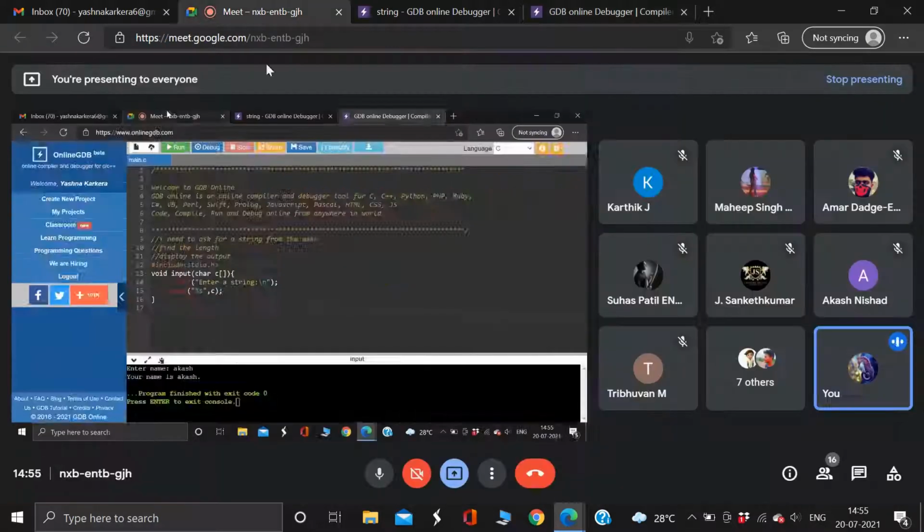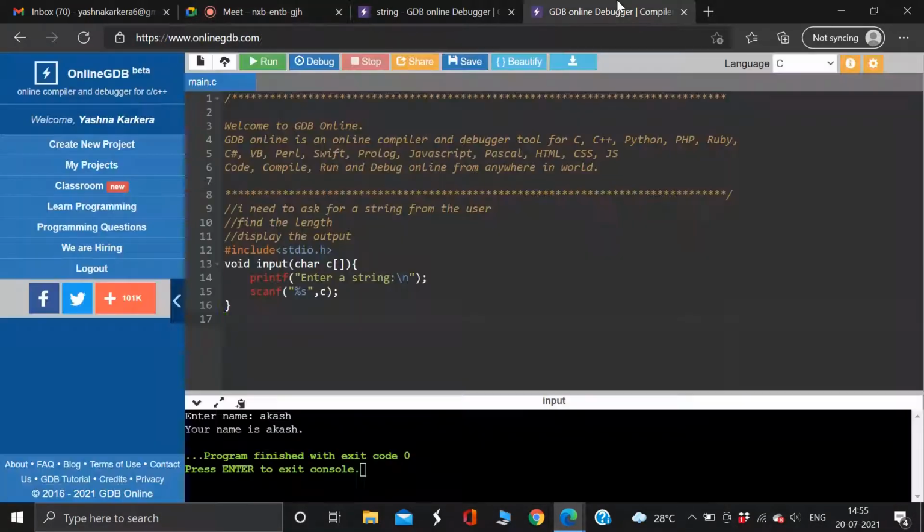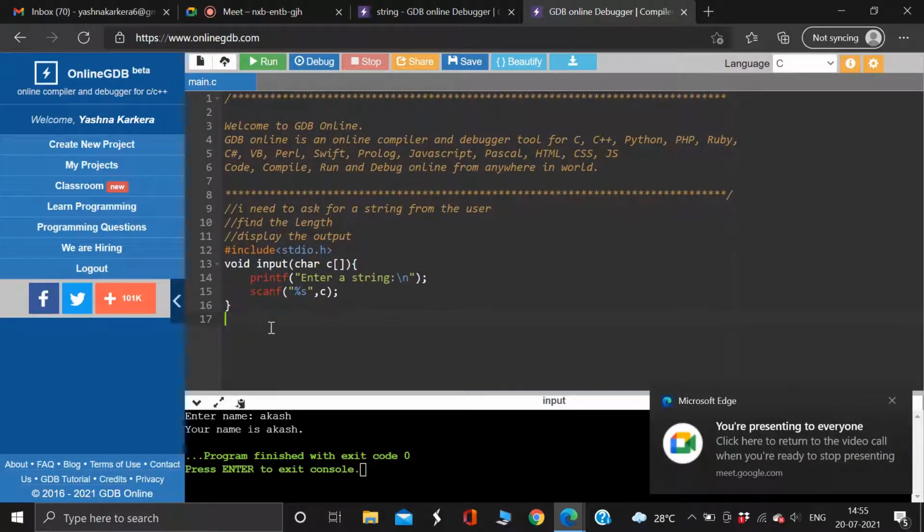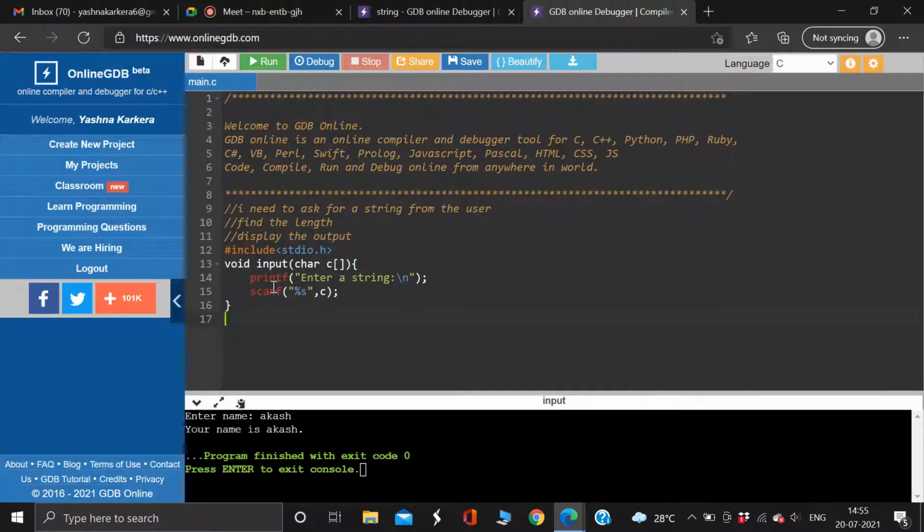Now, let's go to the code. So suppose we are writing this input function, where we are using void, we are not returning anything. Then shouldn't it be char star C bracket? No. Why don't we use that here? Arrays and strings are always passed by reference by default. So we don't need to put star. Star is for a normal variable that we want to pass by reference. But strings and arrays are passed by reference by default. Okay, thank you. I thought this might be a doubt for everyone.